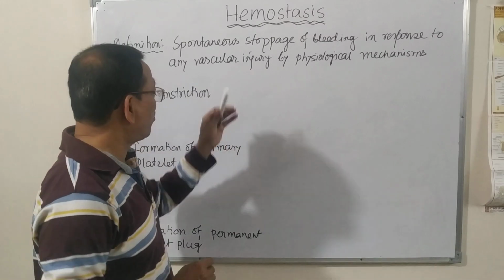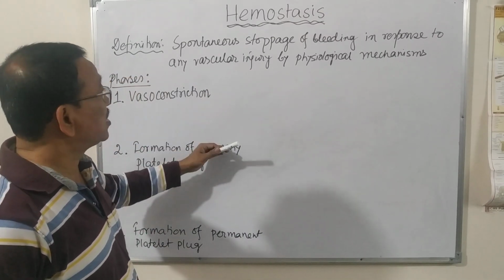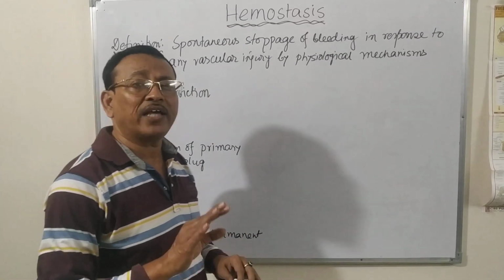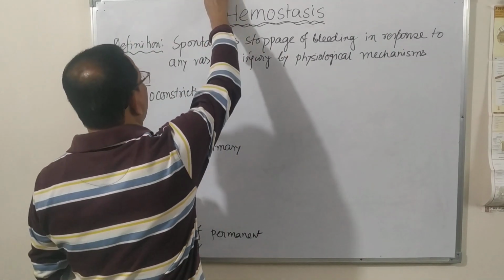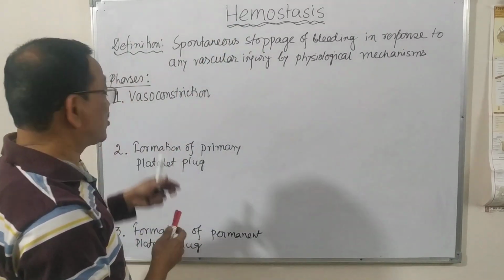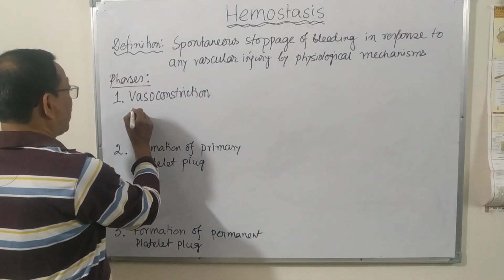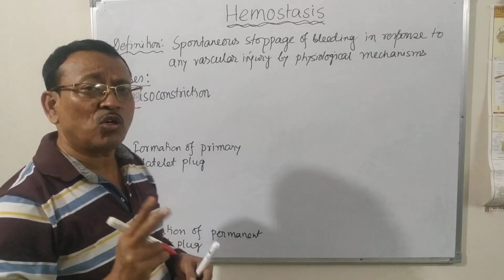Now let us see one by one how in these three stages the stoppage of the bleeding takes place in our body by the help of physiological mechanisms. As far as the first stage, vasoconstriction, is concerned, this takes place mainly by two processes.